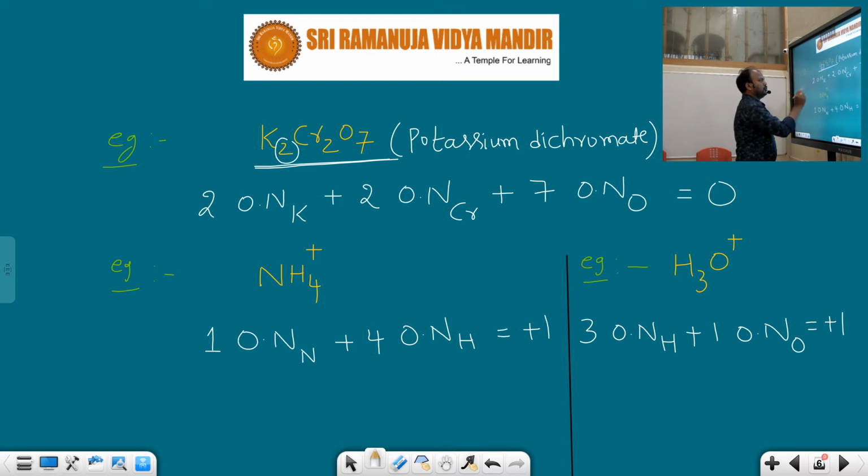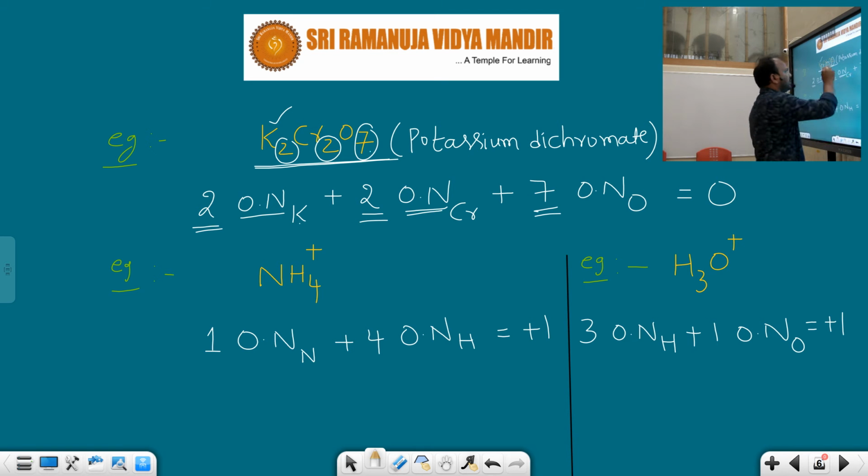Here how many potassiums are there? 2. Sum of oxidation number of which element? Potassium. So the oxidation number of potassium, plus regarding chromium, how many chromiums are there? 2 chromiums. So the oxidation number of chromium, plus how many oxygens are there? 7 oxygen atoms. So 7 times the oxidation number of oxygen should be equal to 0. Why is it equal to 0? Potassium dichromate is a compound. That's why it has neither positive charge nor negative charge. That means the charge is 0.